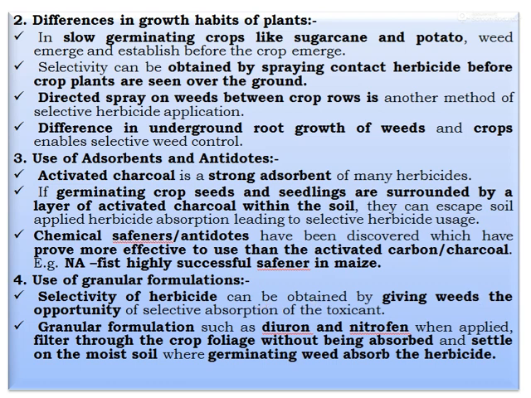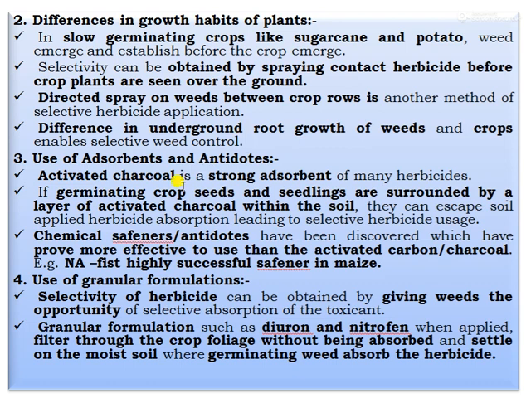Next factor, differences in the growth habits of the plants. In slow germinating crops like sugarcane and potato, the weed emerges and establishes before the crop emerges. Selectivity can be obtained by spraying the contact herbicide before the crop plants are seen over the ground. Directed spray on the weeds between the crop rows is another method of selective herbicide application. The difference in the underground root growth of the weed and the crop also enables selective weed control. These are the differences in the growth habits of the plant.